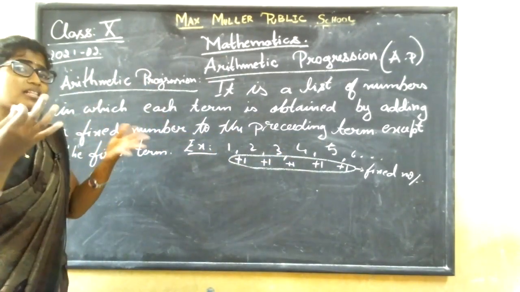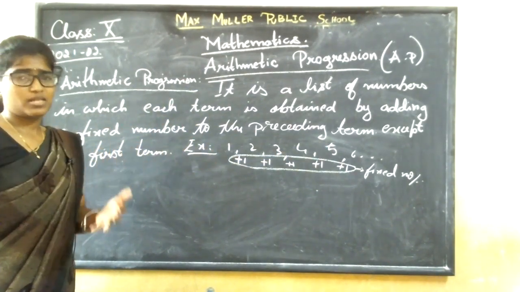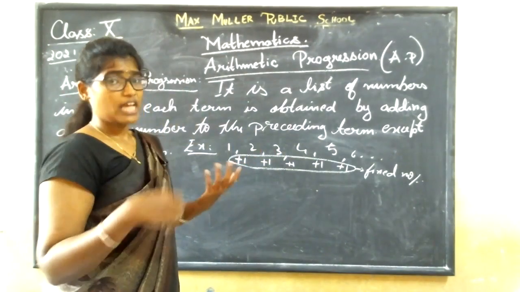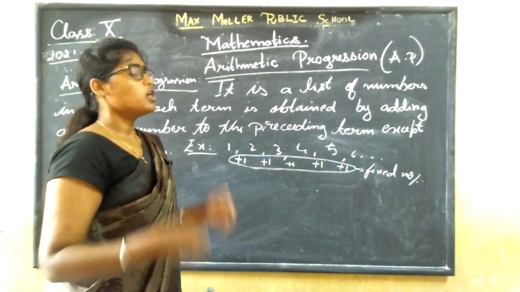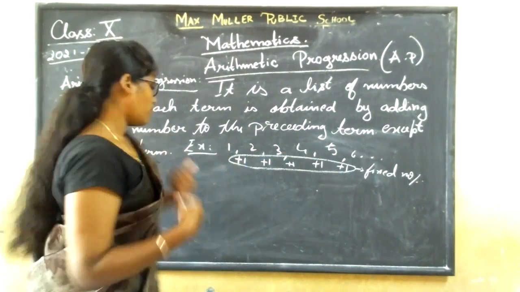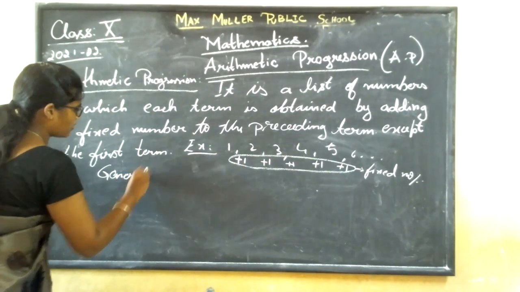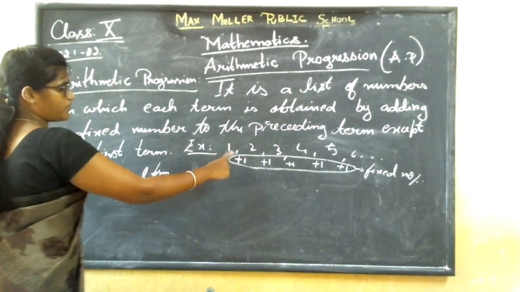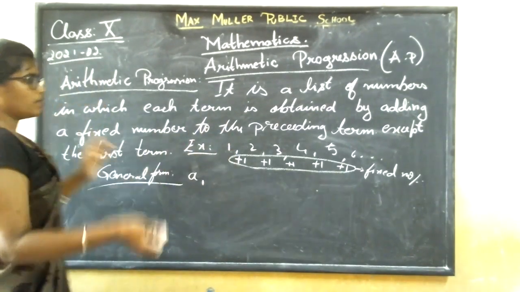Now I need to write it in the general form. In the general form, can we always take 1 plus 2 plus 3 plus 4 as the example? No, you have n number of terms. You can be given 2 by 3, 5 by 3, 6 by 3. Then at that time, I like the general form. What is the general form? So always the first number is there. So a. Okay. Then what else?